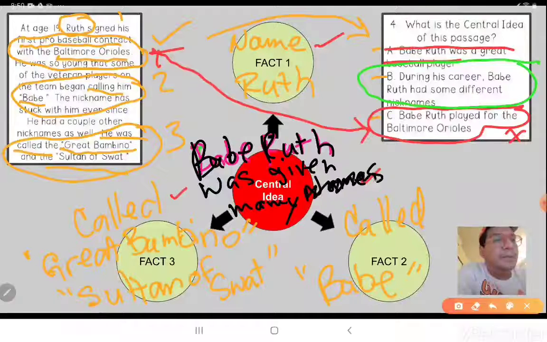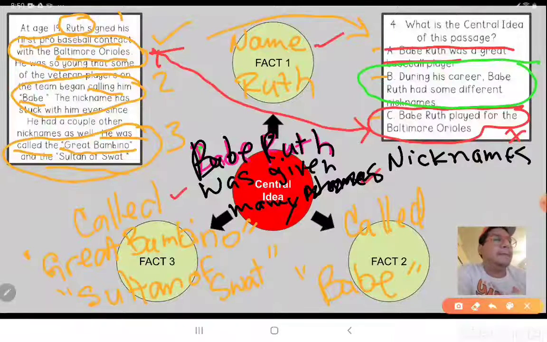Let's go ahead and write the right thing. Nicknames.